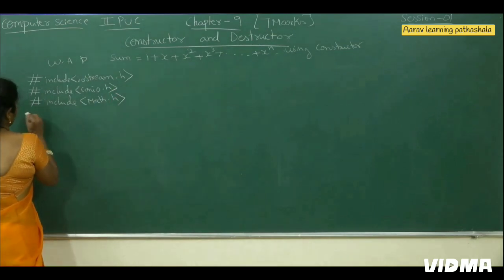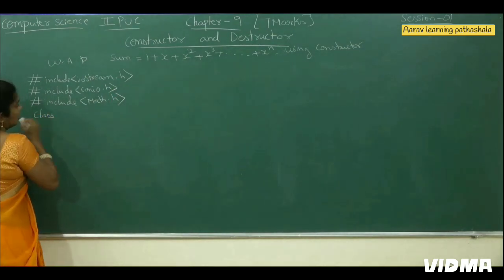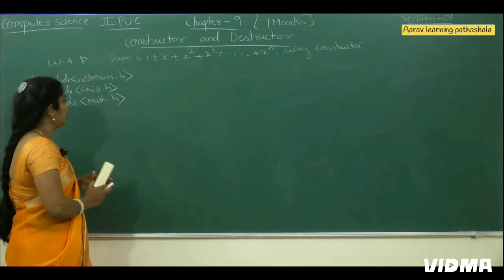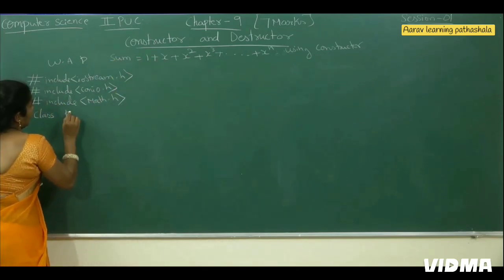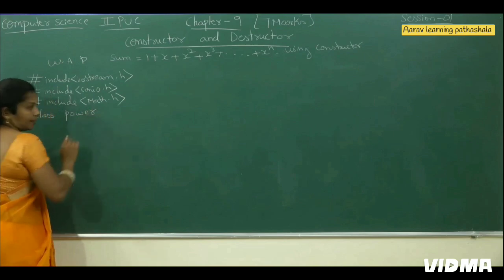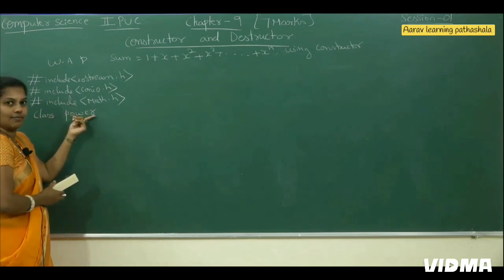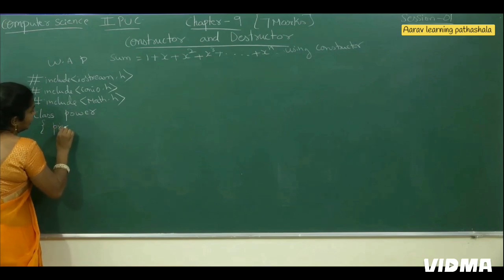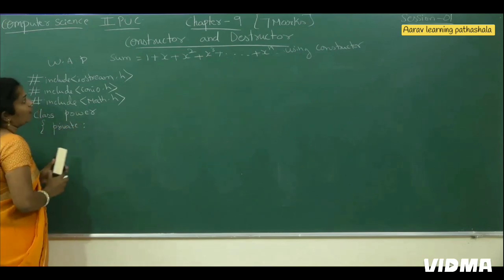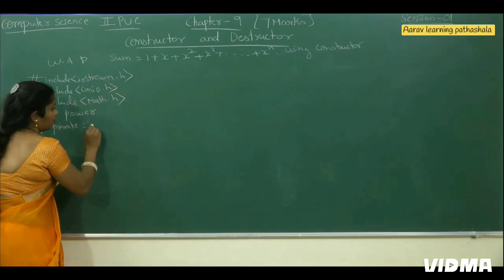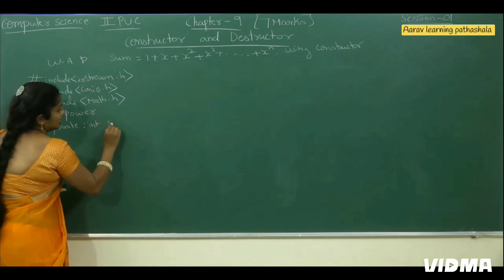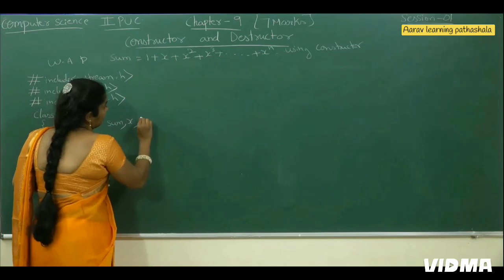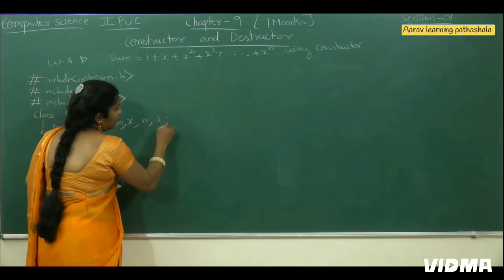Now we have to start with the program. Class. What is the aim of our program? It is to find the sum of the series by using power. That's why I am writing the class name as power. Here the class name we have given as power. Then in the private section we are declaring the variables. Which variables do we require? In integer format we are declaring sum to store the result. Then we need x, for the last power n, and for incrementation purposes i.